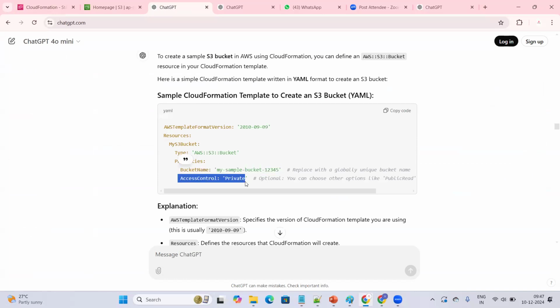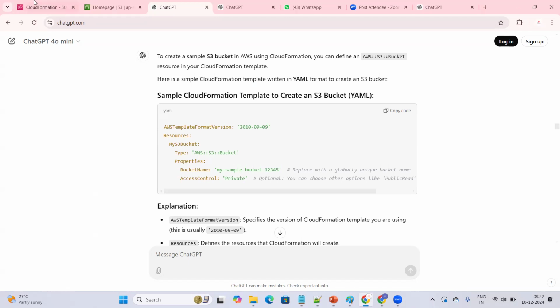Access control, whether it is public or private, you need to specify. If you do not provide anything, there will be some default options, and by default it will consider some alternate options. Based on that, the bucket will be created.